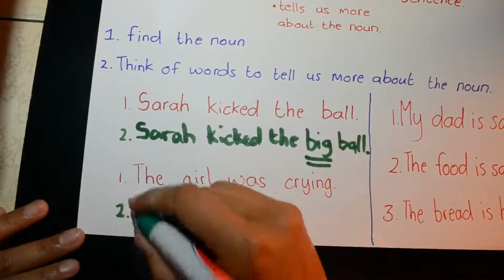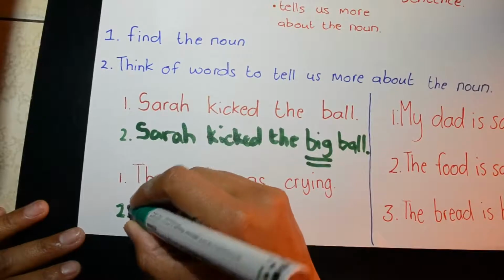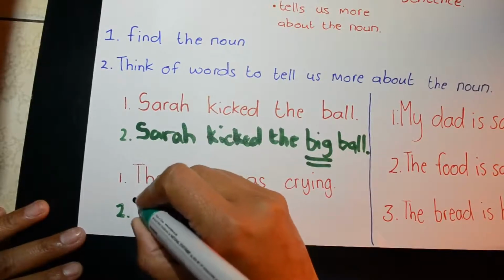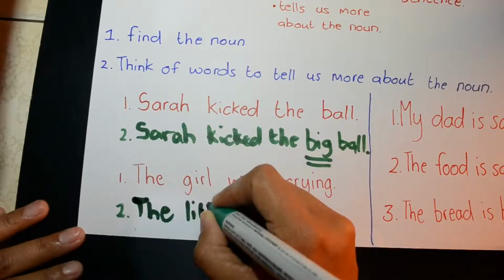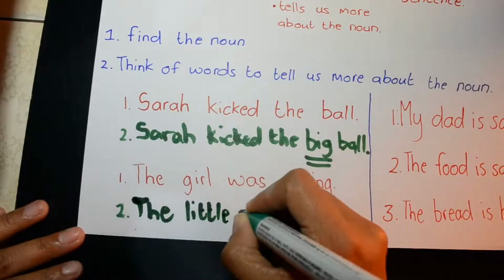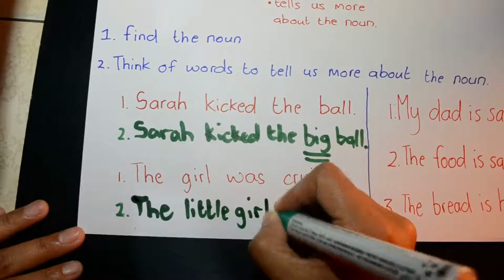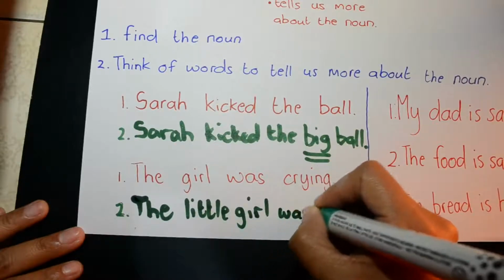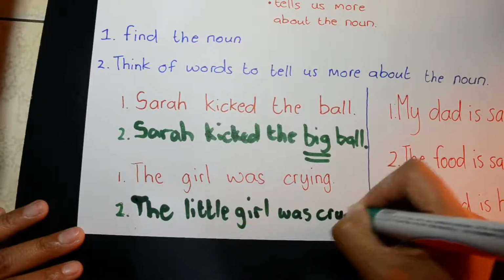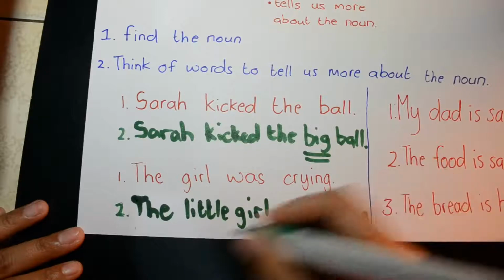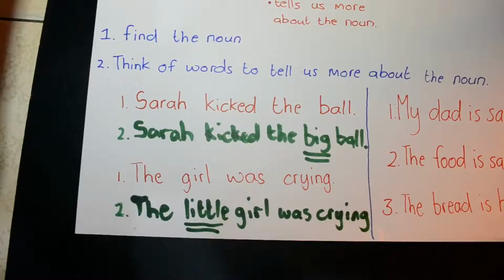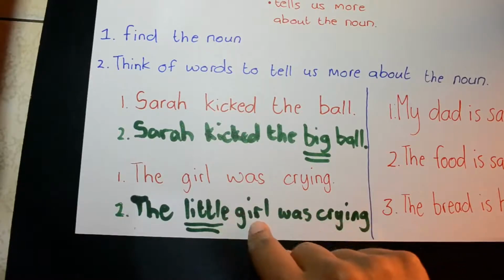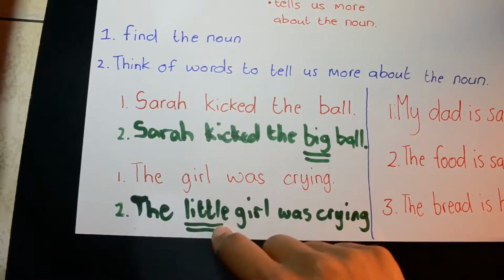So pause now and then write. So my sentence is, the little girl was crying. Okay, and the adjective here is little. The little girl was crying. So we're describing the girl and she is little.